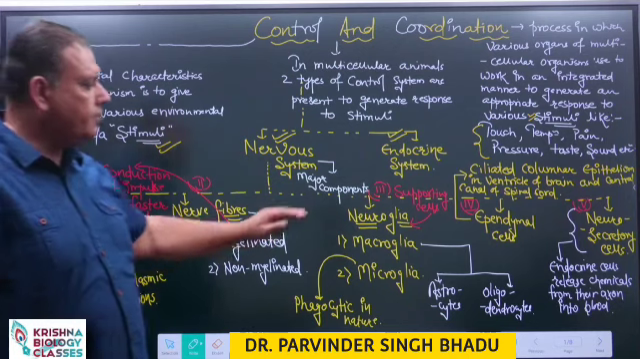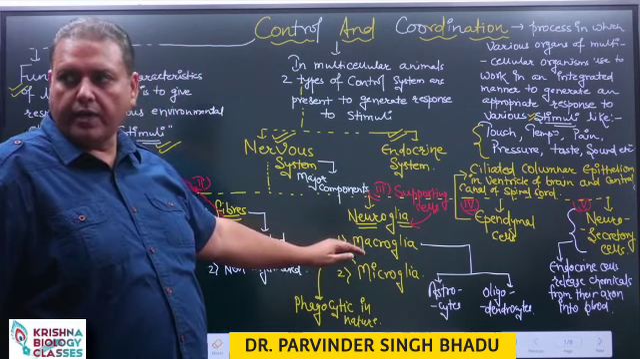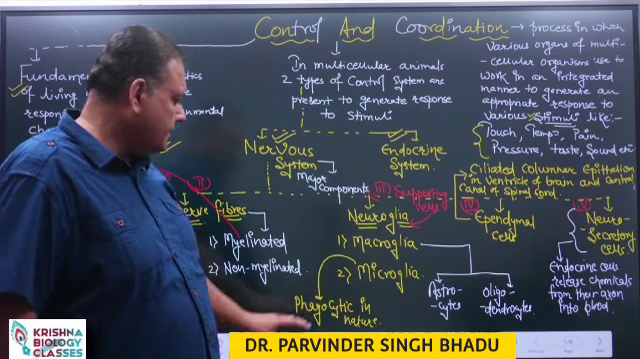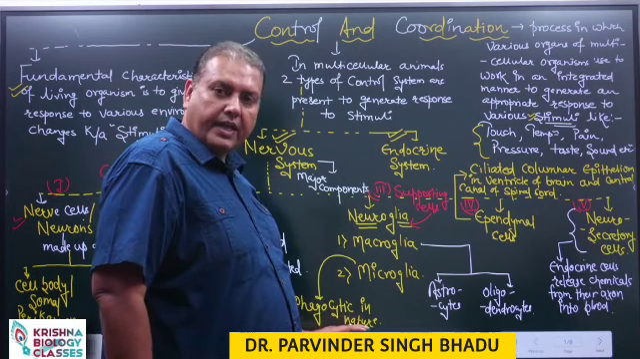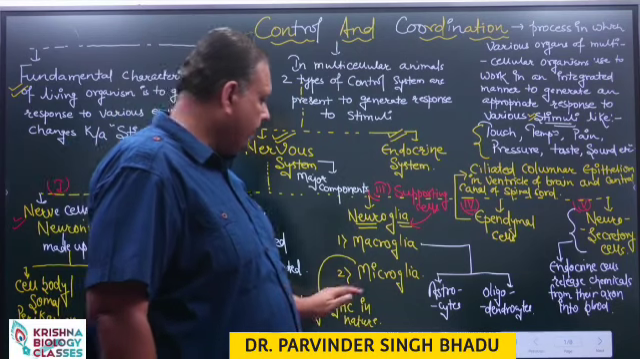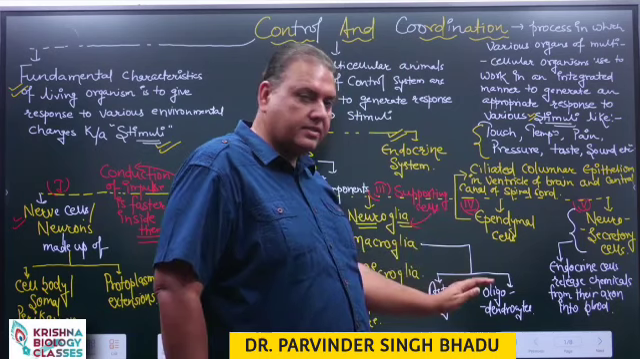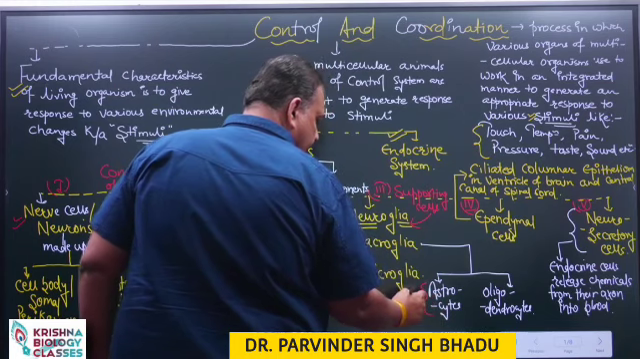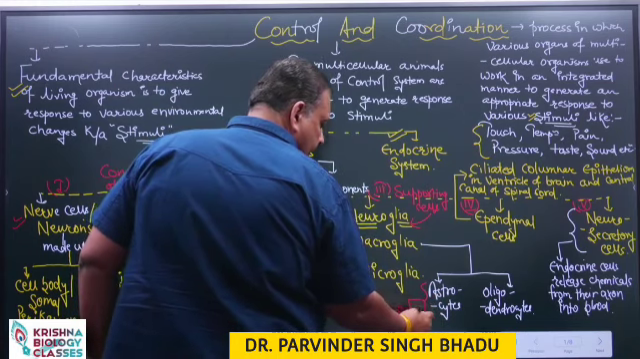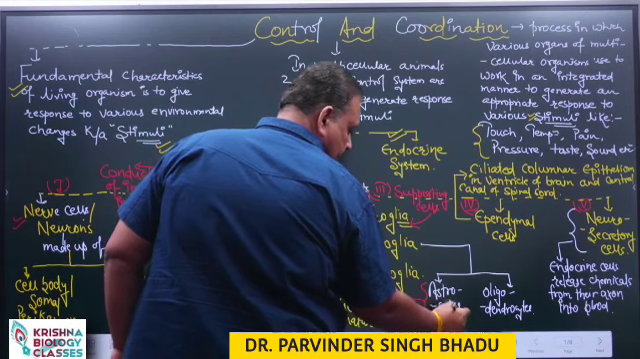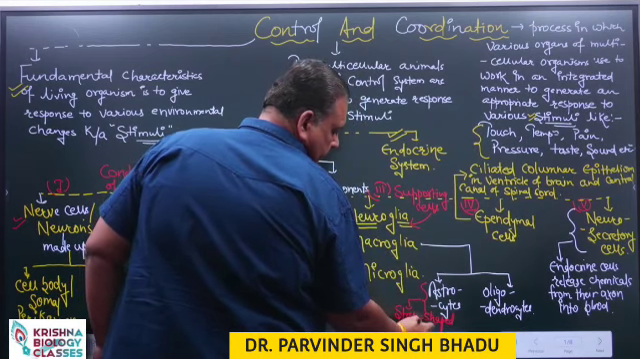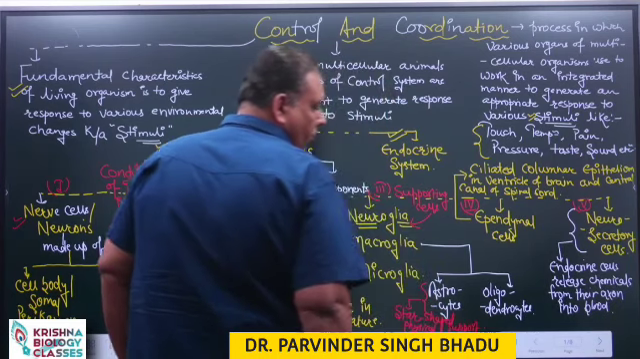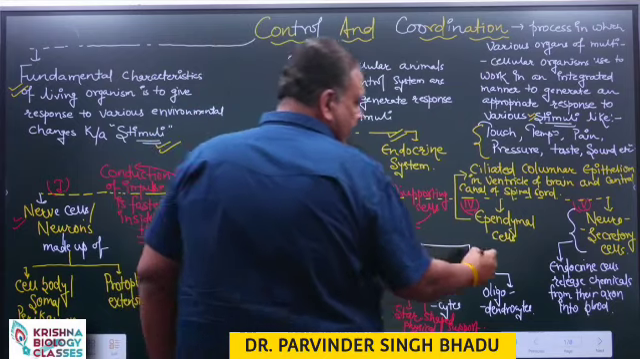Now, the supporting cells are further classified into two types: macroglia, larger in size, and microglia, smaller in size. These microglia are phagocytic in nature. They destroy the harmful pathogens. Macroglia is further considered of two types: astrocytes, star-shaped cells, which provide physical support. Oligodendrocytes, they secrete myelin